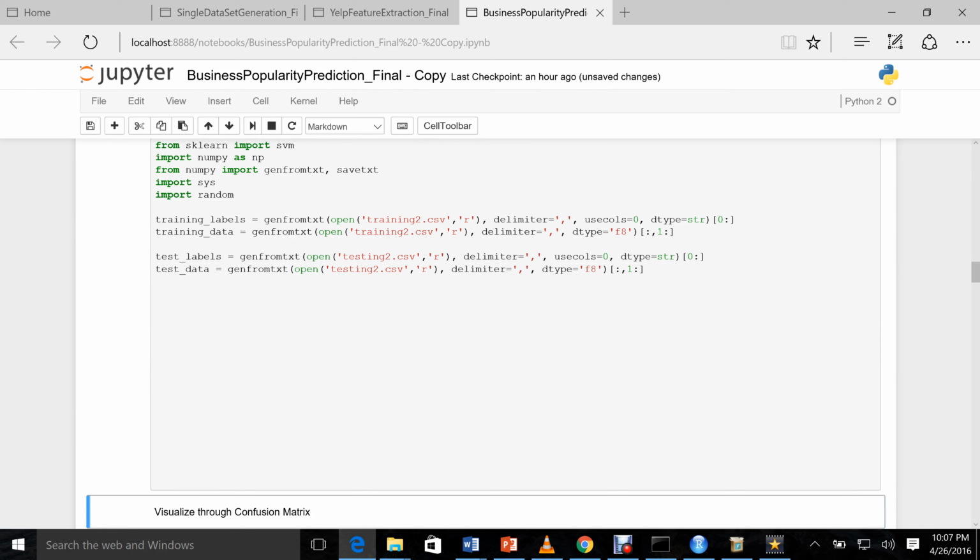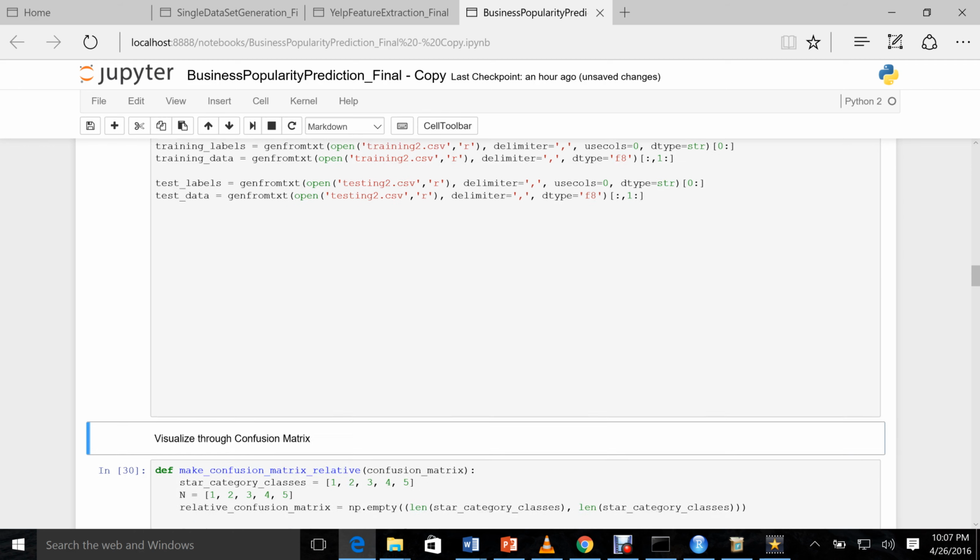So we are reading the training and the testing data set. As described earlier, the training set contains all the data that was logged before a particular date in 2014, and the test set contains the data after that, so that we can predict the future attention, or the attention the business has received in recent times, and then test the accuracy of our prediction model.